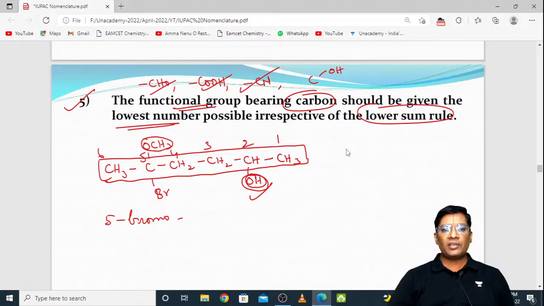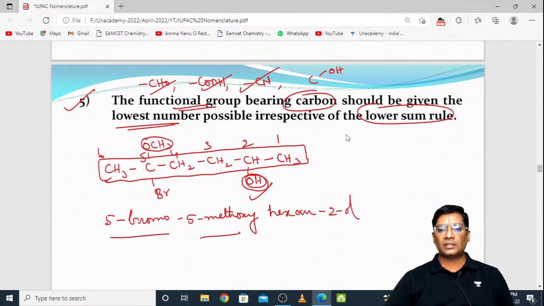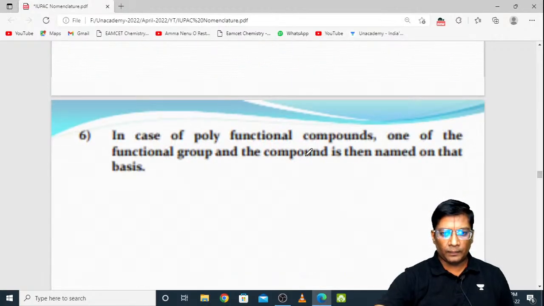So bromo is there on the 5th carbon, so it is called 5-bromo, and the 5th carbon is also having a methoxy group, so it is 5-methoxy. And 1, 2, 3, 4, 5, 6, six carbons are there, called hex, and all are single bonds, ane, and ol is there. Ol is on the second carbon, so it is called 2-ol. So 5-bromo, 5-methoxy, hexan-2-ol is the answer for this. Got it? Very good. Coming to the next rule.